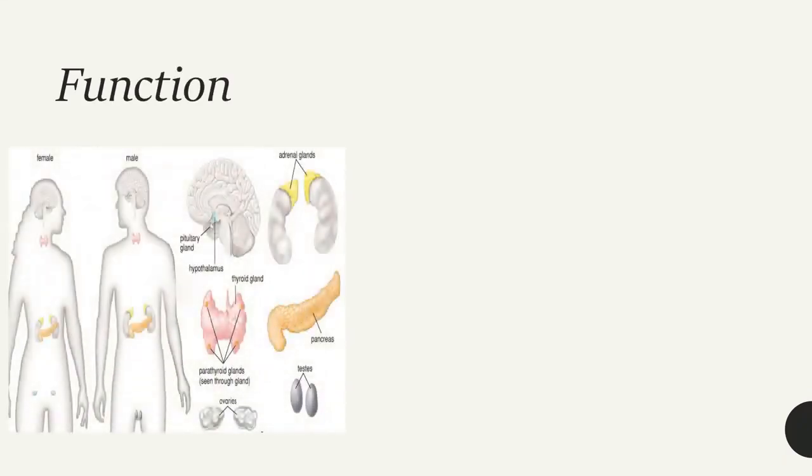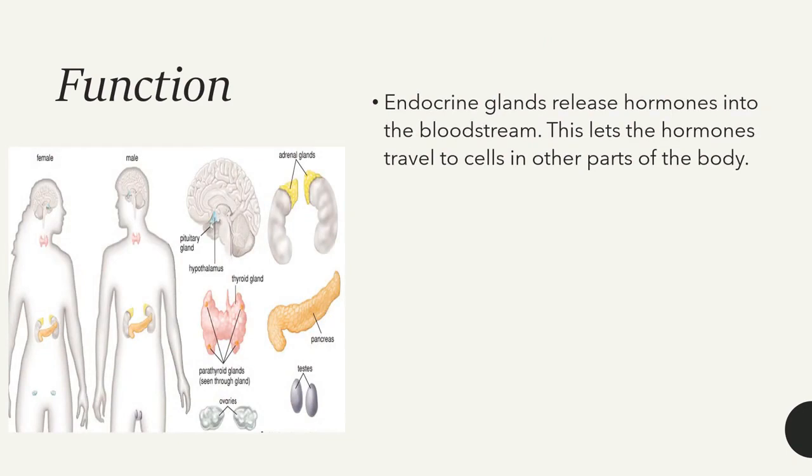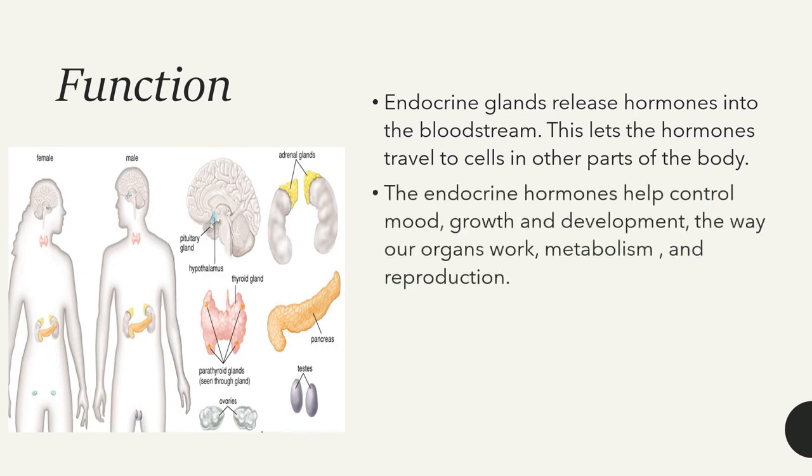This endocrine system is involved in secreting hormones. These hormones are chemicals, and they are secreted into the blood and transmitted throughout the body through the blood. There is no special system to connect the organs of the endocrine system, and the secretions are transmitted throughout the body through the blood, and these hormones travel to cells of each and every part of the body to bring about a change.